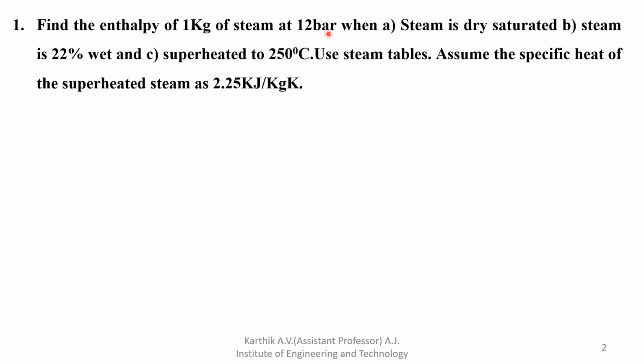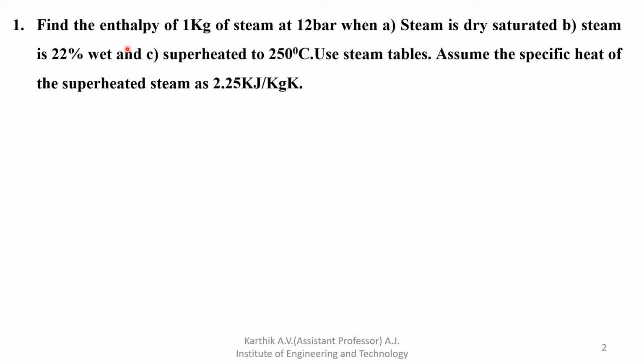There, different pressures are given in the first column. So just see the 12 bar pressure. For 12 bar pressure, what are the values for Hg, Hf and Hfg? Just note down the values. Along with that, you have to note down the specific volume also, Vg, Vf, Vfg, everything, only if it is required.